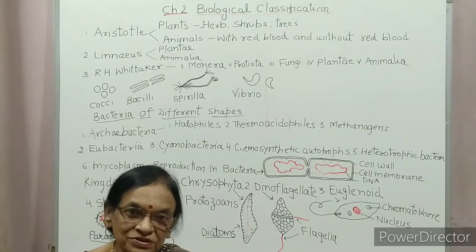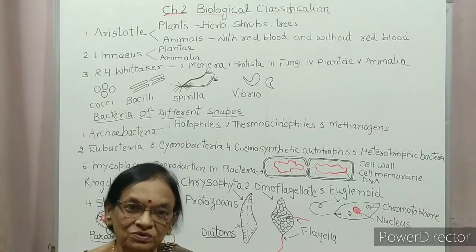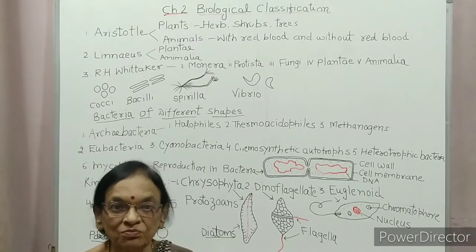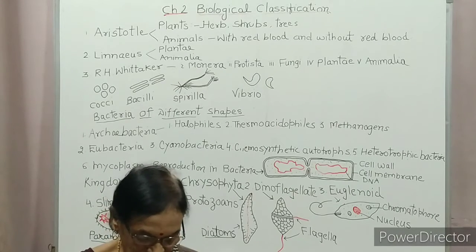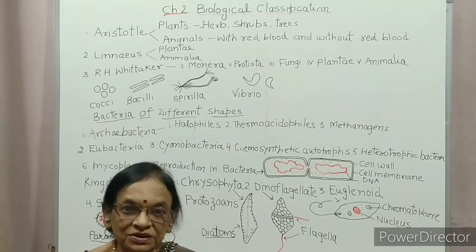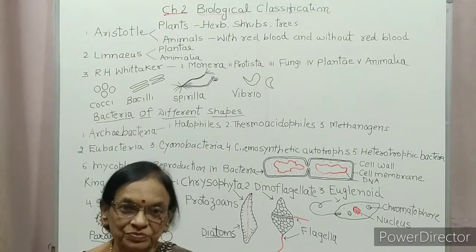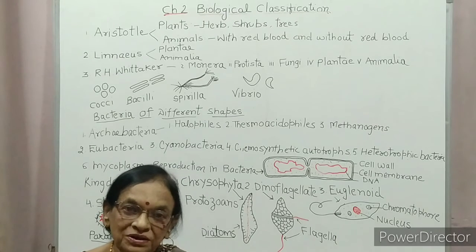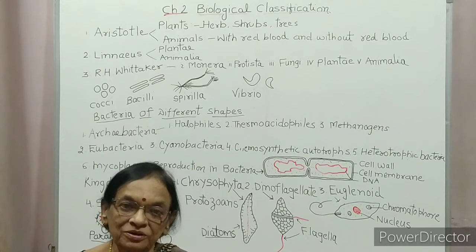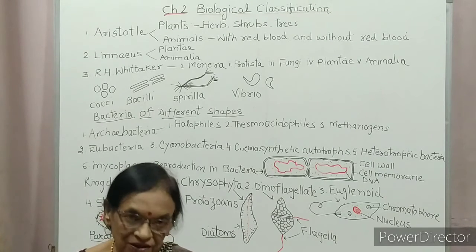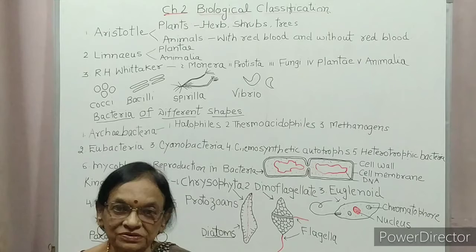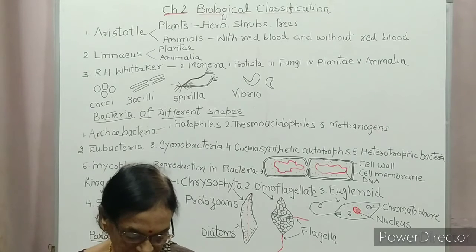So, kingdom Monera is divided into different groups. First is Archaebacteria. Second is Eubacteria. Eubacteria are true bacteria. These bacteria are characterized by a rigid cell wall and a motile structure called flagellum.